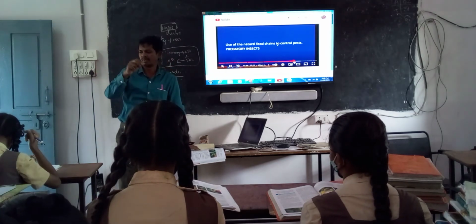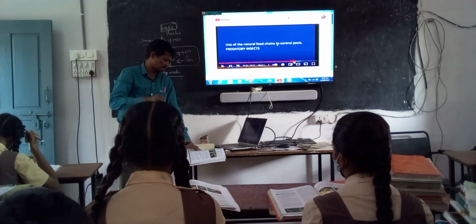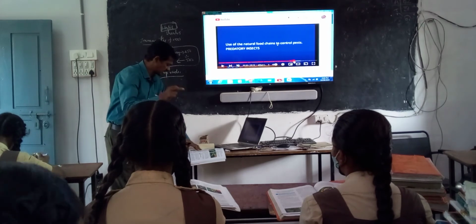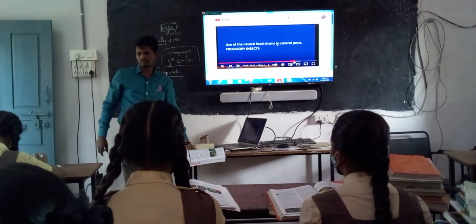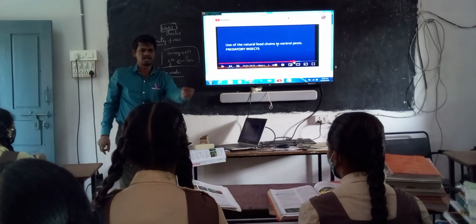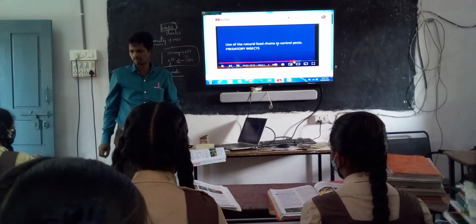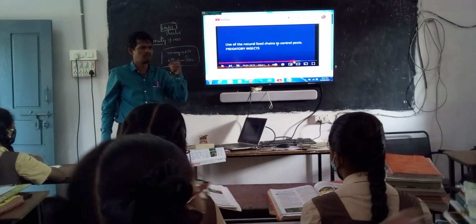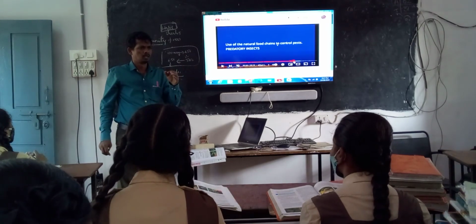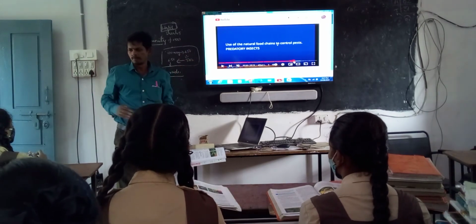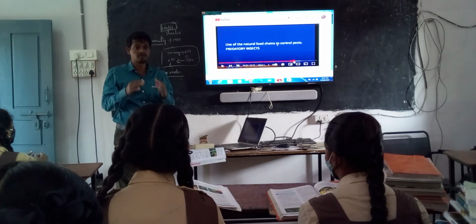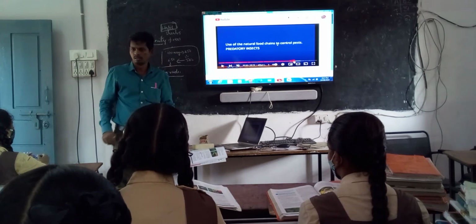So when you use these herbicides or weedicides, a large percentage of the chemical remains in the soil. When you are sprinkling, the chemical is automatically stored in the soil. So we should use only as much as we need. But at a time we want to remove the microorganisms, the insecticides, and that's why we are using a large quantity of chemicals.